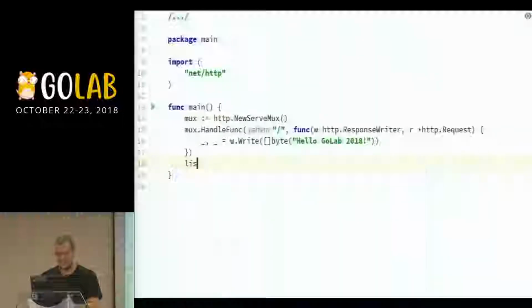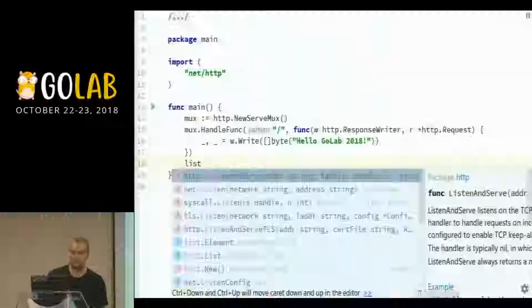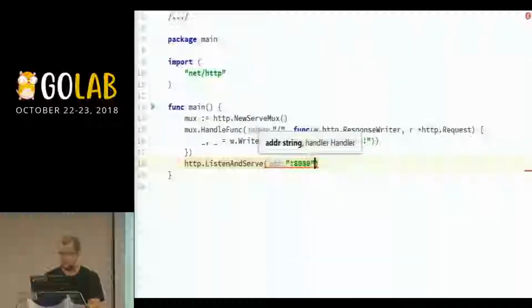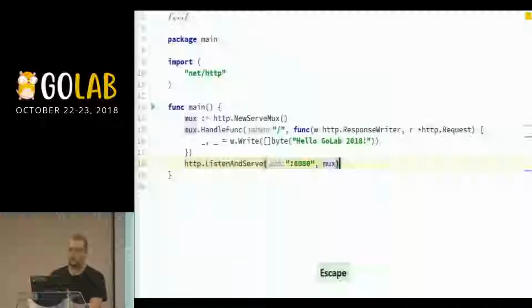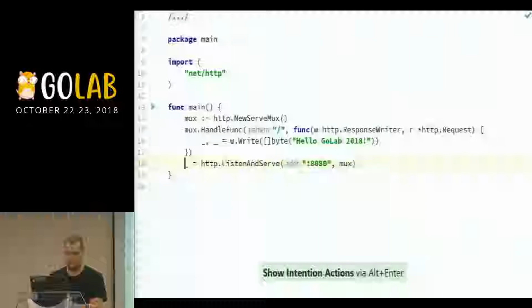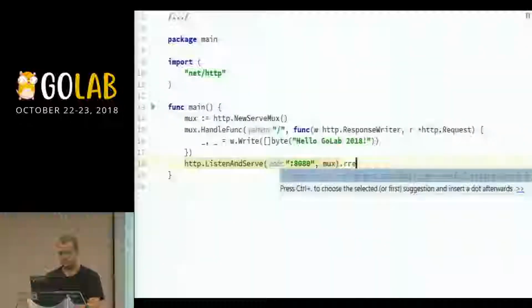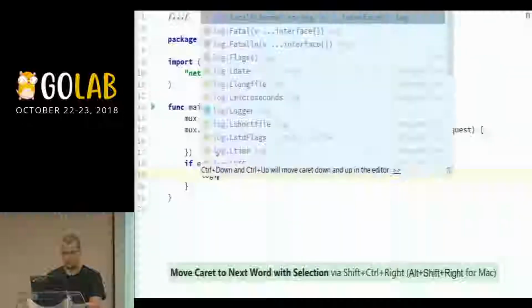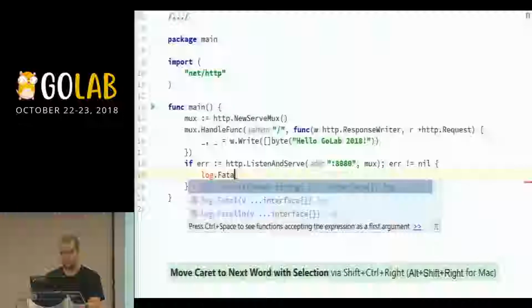We also want to start the server, actually. So we have the listen and serve method that we need to call. We should call this on an address and using our MUX as a handler. With this bit of code, let's handle the error here at least. Let's be good citizens. If err is not nil, let's do log fatal.